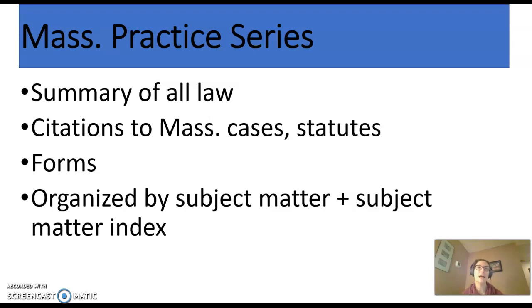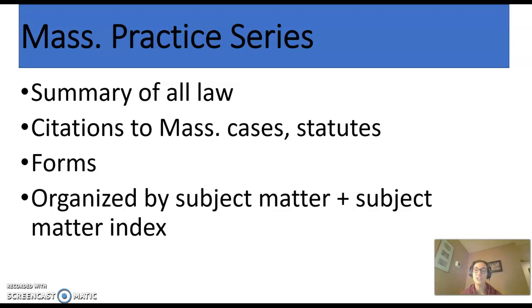So we're going to spend our class time really focused on AmJur, Mass Practice Series, and a little bit on American Law Reports, because otherwise I will be overwhelmed. But I'm going to show you where you'll be overwhelmed too. I'll show you where others of these exist on Westlaw, and I'll encourage you to look around.